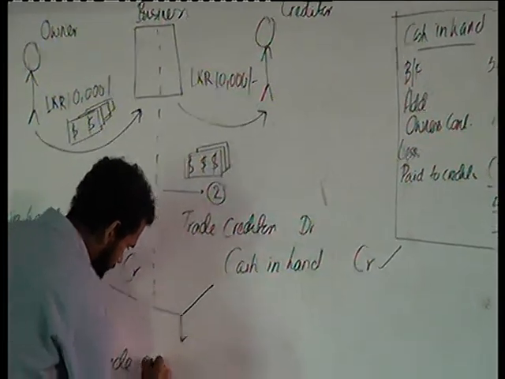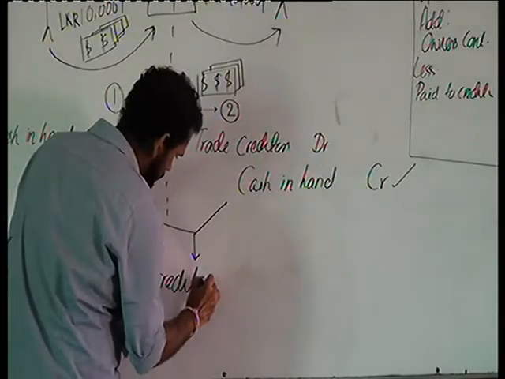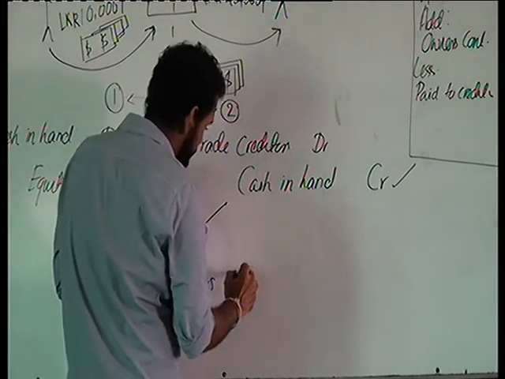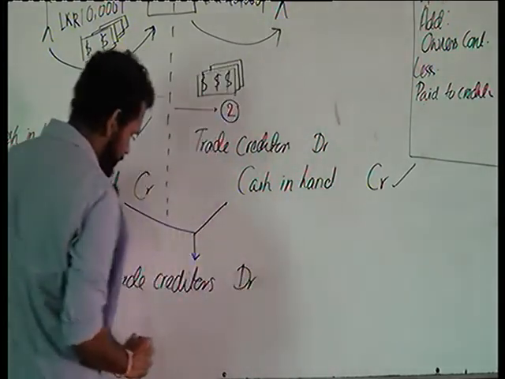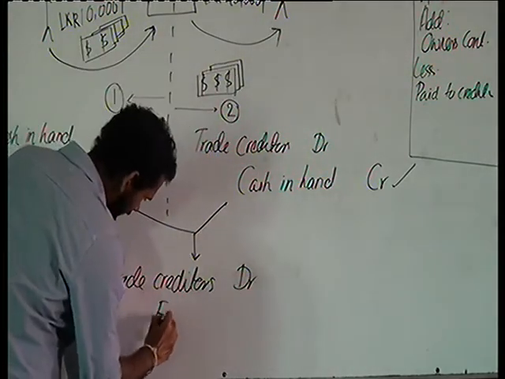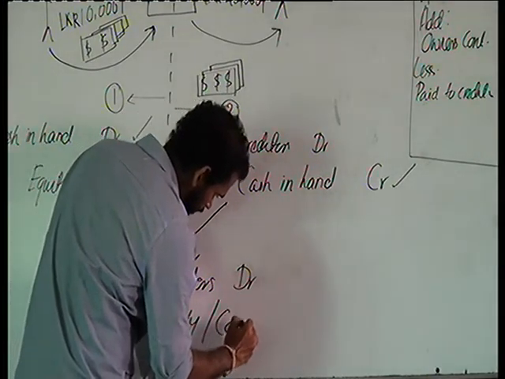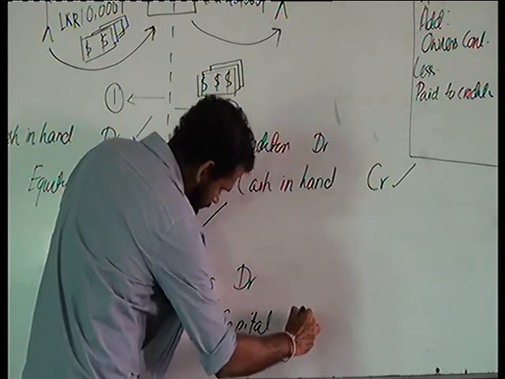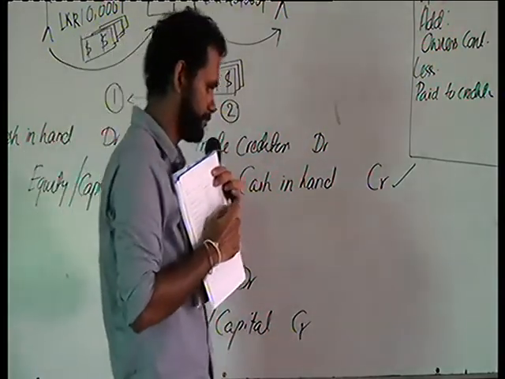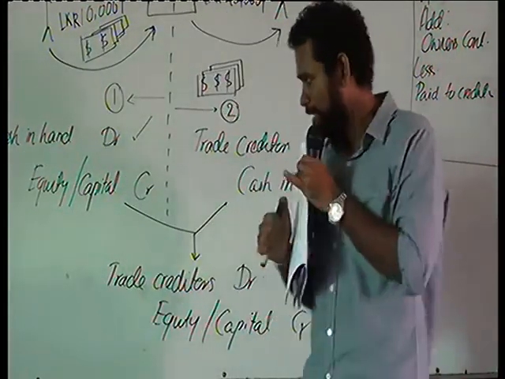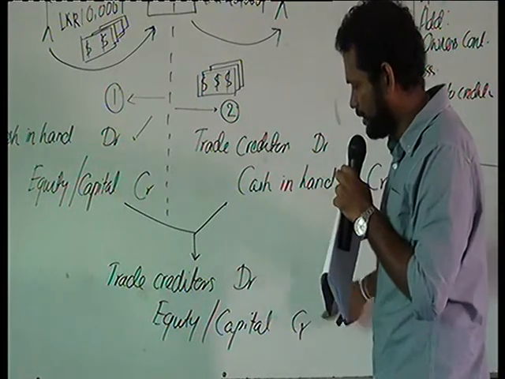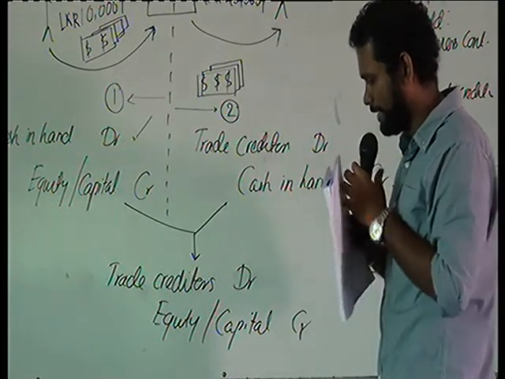We can consider the double entry directly as trade creditors debit, equity or owner's capital credit.